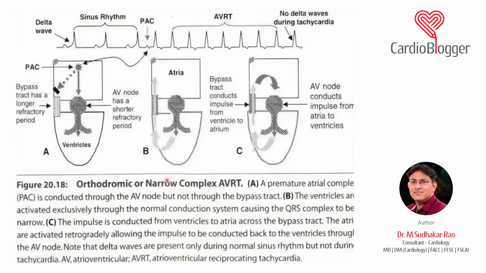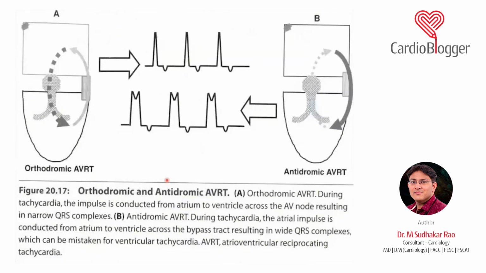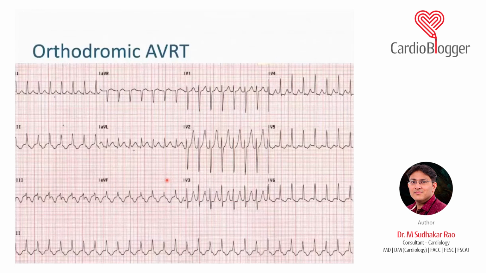This I have already discussed with you, about the orthodromic and antidromic. Now, this is one of the narrow QRS tachycardias, which is regular. If you are able to see, we are not able to see P waves clearly. So you will think that it is AVNRT, but something which you see there is a QRS alternance, which is very obvious here. So this QRS alternance and the diffuse ST depression on the ECG is usually a feature of AVRT.